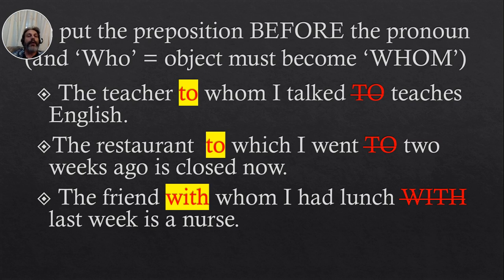So let's see the sentences now that we are being formal. The teacher to whom I talked teaches English. And of course, the preposition after the verb disappears because we have already used it before the pronoun. Or the restaurant to which I went 2 weeks ago is closed now. Or the friend with whom I had lunch last week is a nurse. In all the cases, we are using the preposition before the relative clause pronoun, and therefore it disappears from the position after the verb. Something which we should be careful with at this level when we are writing.